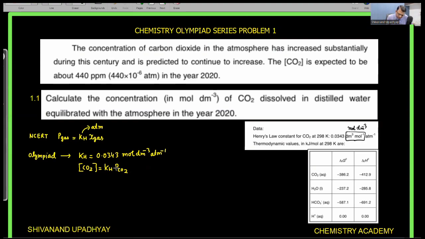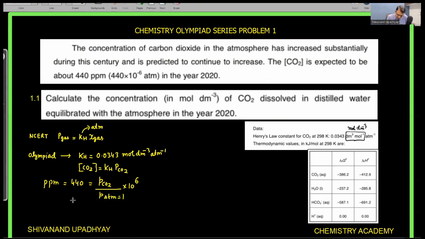Now if this is the Henry law, I can use the definition of ppm, parts per million. The ppm value is given as 440 ppm for carbon dioxide. That can be defined as the partial pressure of carbon dioxide upon total pressure, into 10 to the power 6. If nothing is mentioned about the pressure of the atmosphere, I will take the normal pressure as 1 atm.